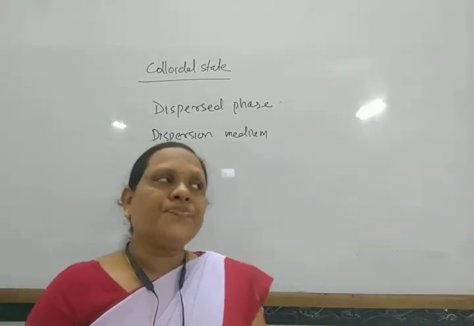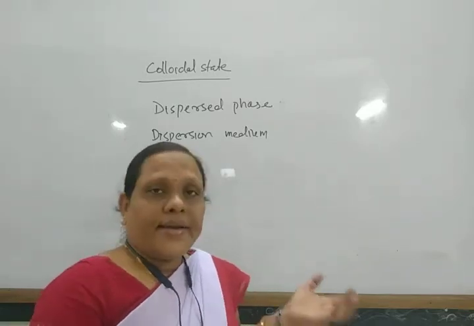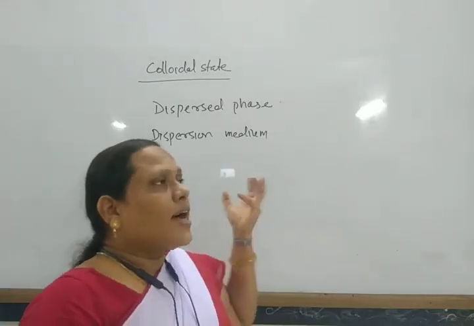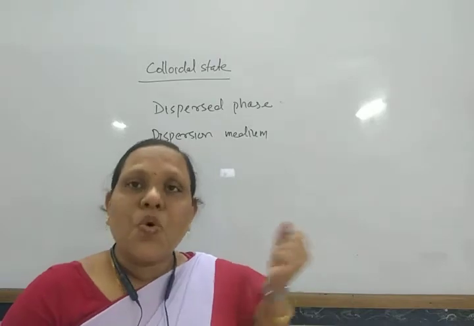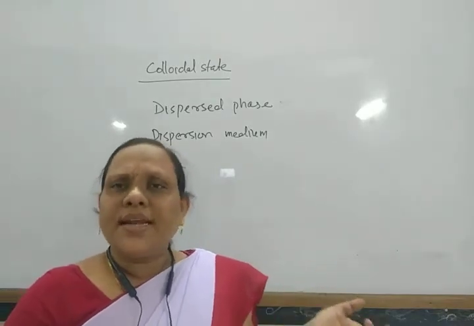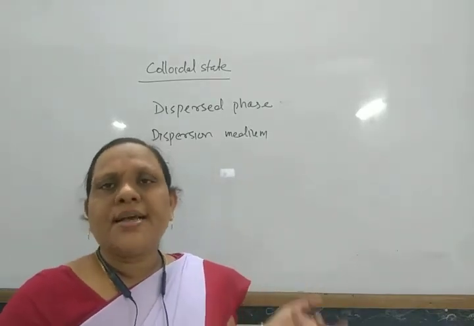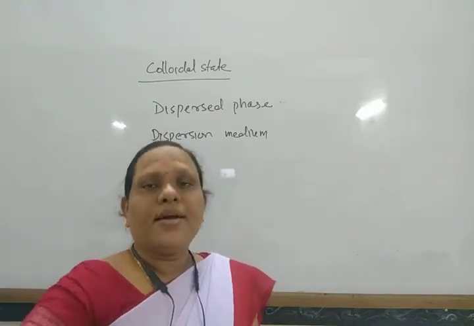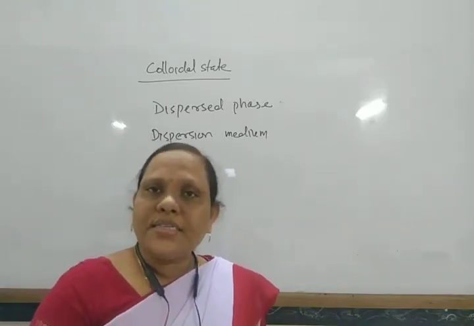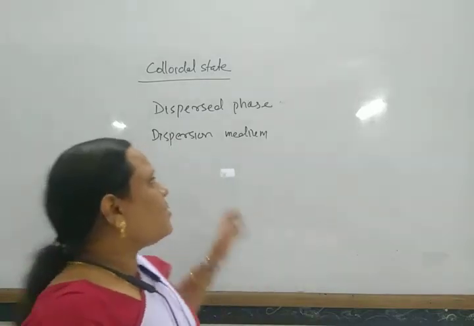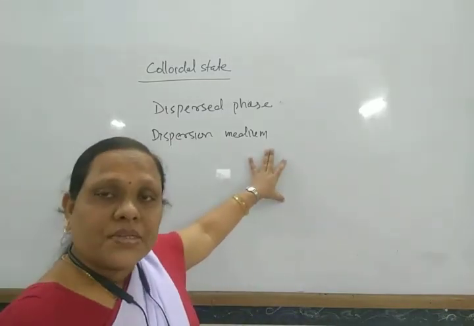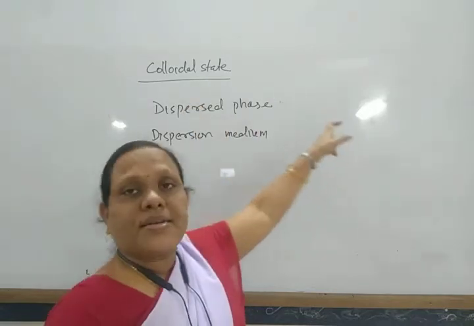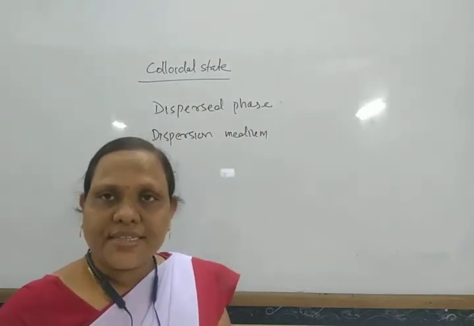Similarly, suppose in air, generally carbon particles are there, so smoke is there. Smoke generally contains carbon particles. So the carbon particles are dispersed in air. In this way, air is the dispersion medium, while carbon particles are the dispersed phase.